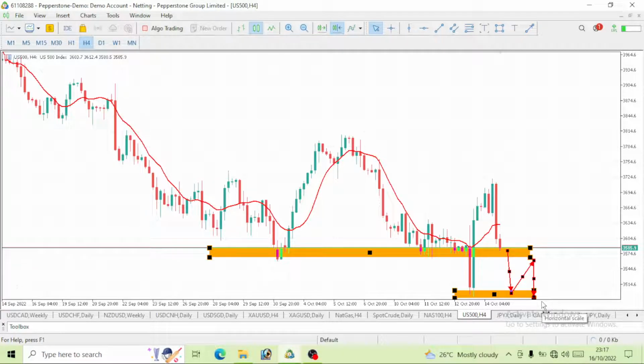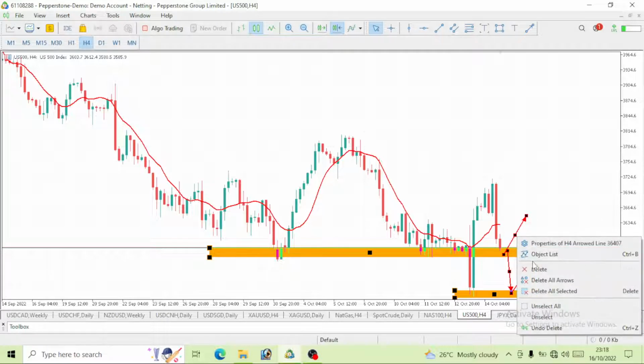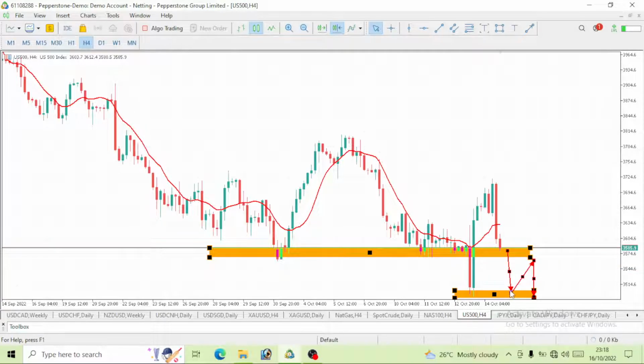So on S&P 500, you can wait for either of these. If a pullback occurs here, then you can enter to short this trade. But if the pullback does not occur, it breaks below it and comes to this level, then sure, the pullback will occur here. So once the pullback occurs, you can enter the trade and short it further down on the S&P 500 for this week.